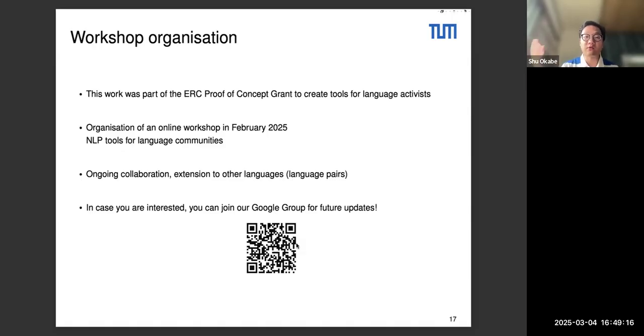And there is, of course, a large variety from languages with very limited digital presence to languages for which there are more sentences, as we see here with the Sorbian languages. After this workshop, we have some ongoing collaboration in order to extend this parallel sentence mining tool to other languages when there is need. And also we're talking about other tools, depending on what kind of data, or what kind of tools, or what kind of needs each community has.